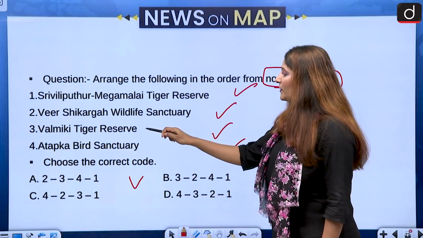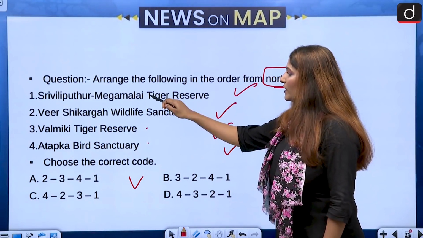2, and then Valmiki, then we have Attapaka, and then we have Shrivilliputhur.